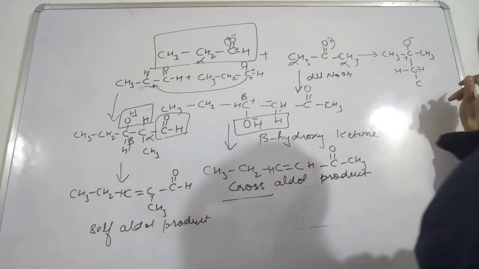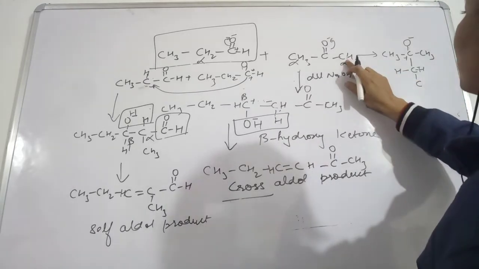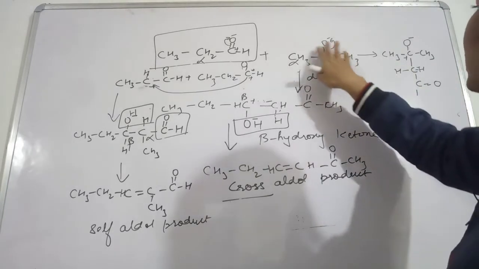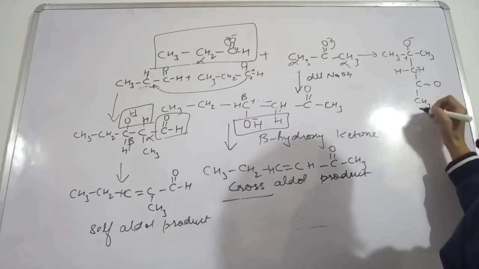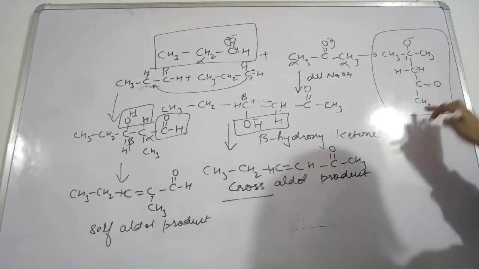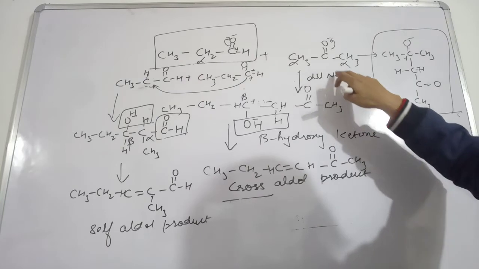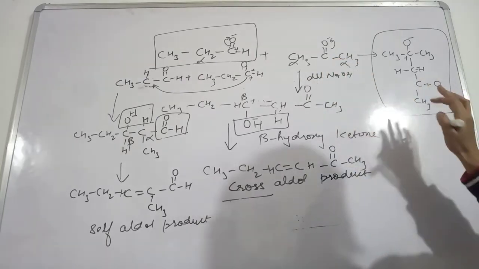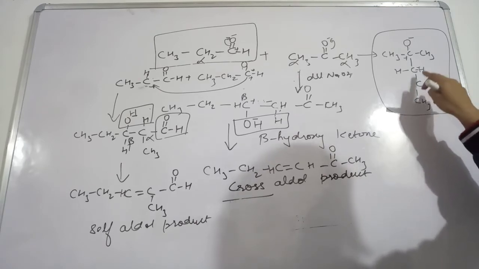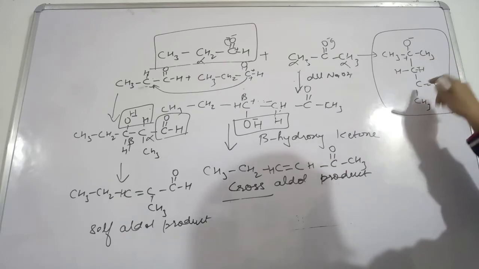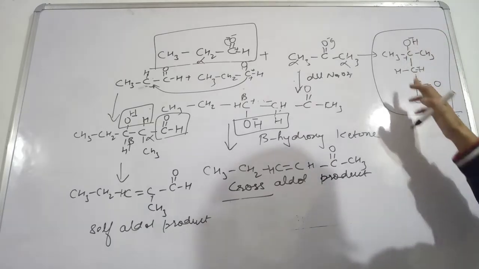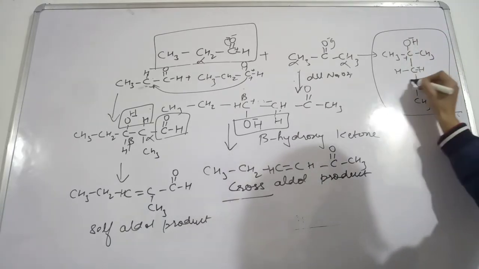Next, this will have CH2. From this we have taken out, then this C double bond O, and then this will remain as it is. Okay, so this CH3. So this product will be called the self aldol. In this case, this ketone is present. This is the hydrogen which has been lost from this, so that will come and occupy this position. So this will be called what? Beta. See, this is the functional group.